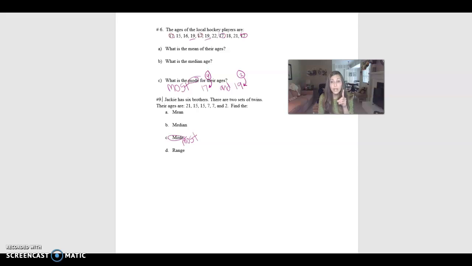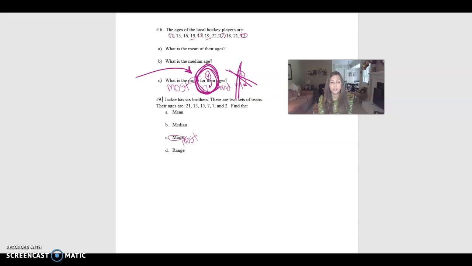There's only one number that is represented the most, and that would be 17. This is our only one that is listed 4 times, not 19. Yes, 19 was duplicated, but only twice. The mode, the one that is repeated the most for this problem, is only 17. A lot of people missed that one.